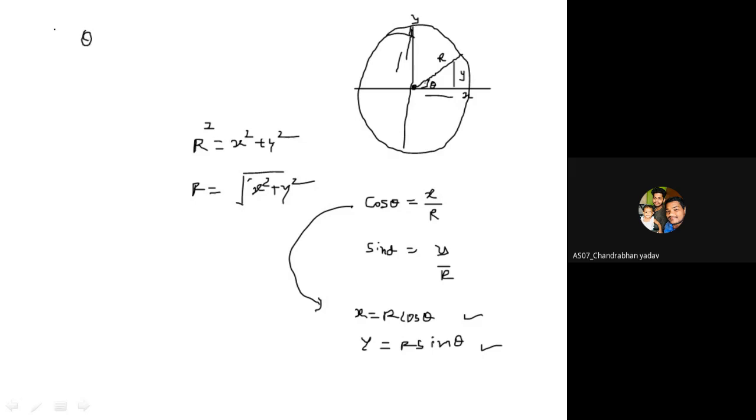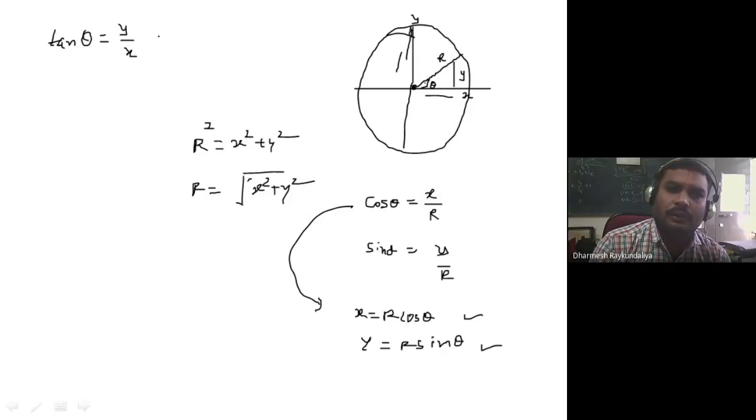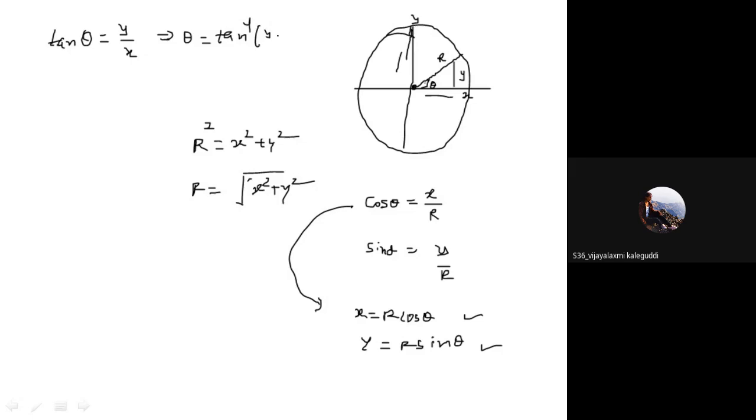In another way, you can say that theta is talking about the slope. How will you obtain it? Slope is tan theta is equal to y by x. Is it x by x? No, it is y by x, because r sin theta divided by r cos theta, the r will be cancelled out. Which implies that theta equal to tan inverse y by x.